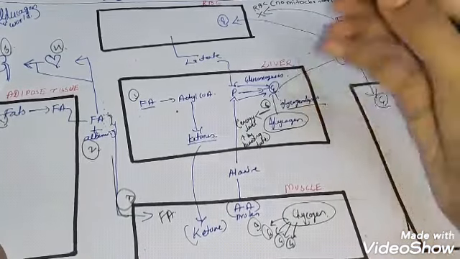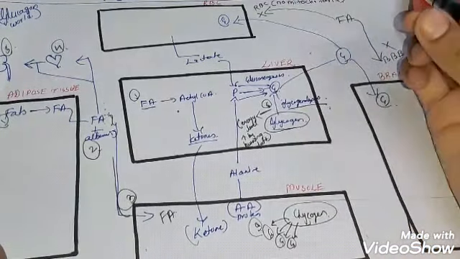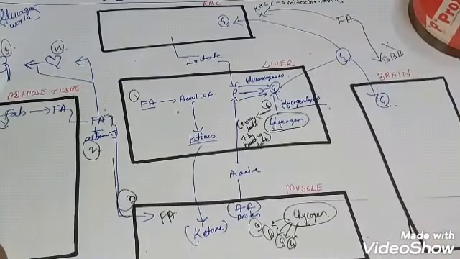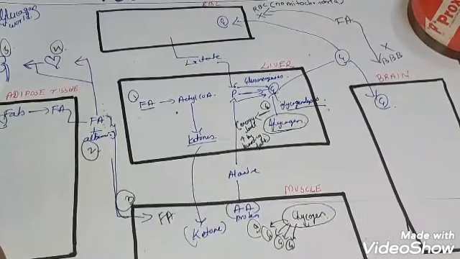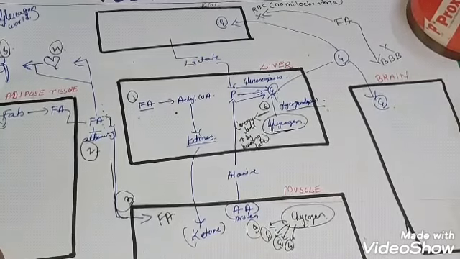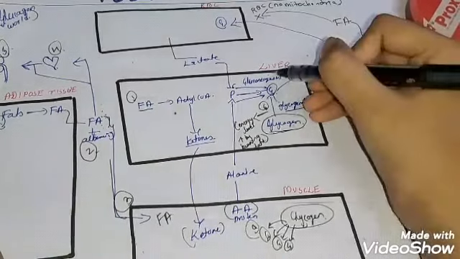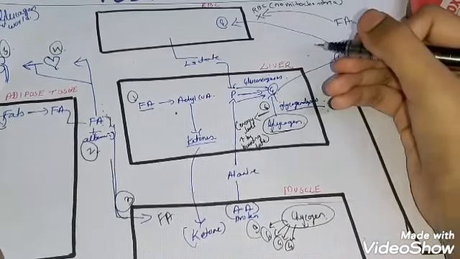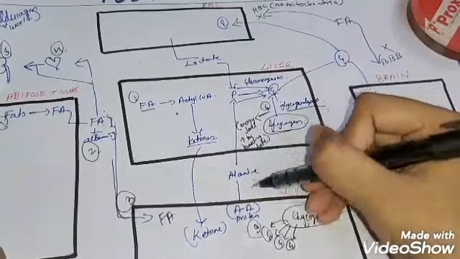Okay, and one more mechanism you should remember, that gluconeogenesis. Gluconeogenesis is also one process in the post-absorptive state. We have seen this in our first video. So how will gluconeogenesis occur? The product needed for gluconeogenesis will be supplied by our muscles.